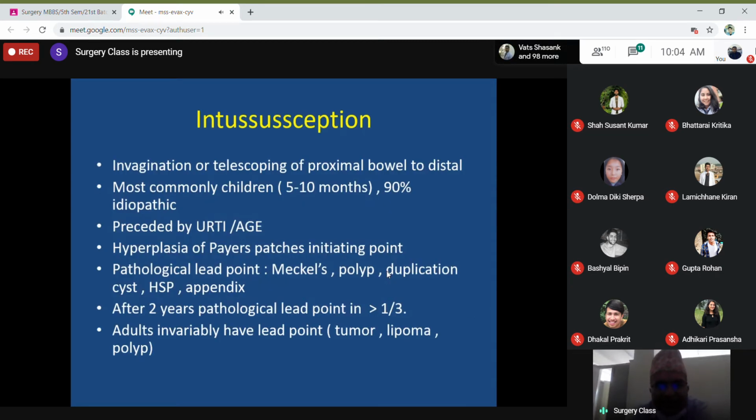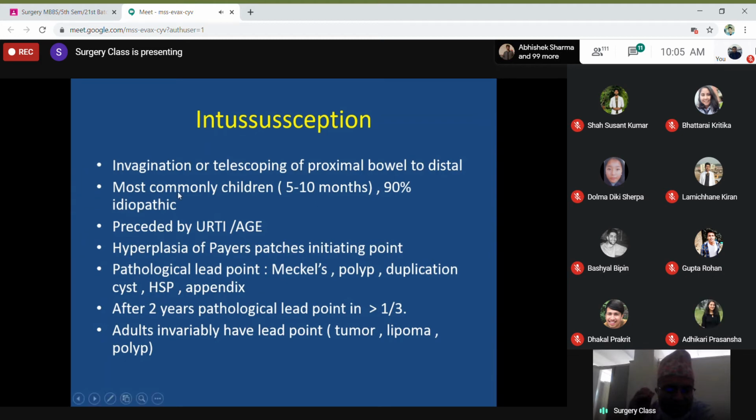Then intussusception. This is another very common condition, especially in children. Intussusception is a condition where one part of the bowel lumen enters or invaginates into the other part of the bowel. This is also called telescoping of the proximal bowel into the distal bowel. You can see in the picture the mechanism of telescoping. You can also check on YouTube how the telescoping occurs; you can find very interesting videos.